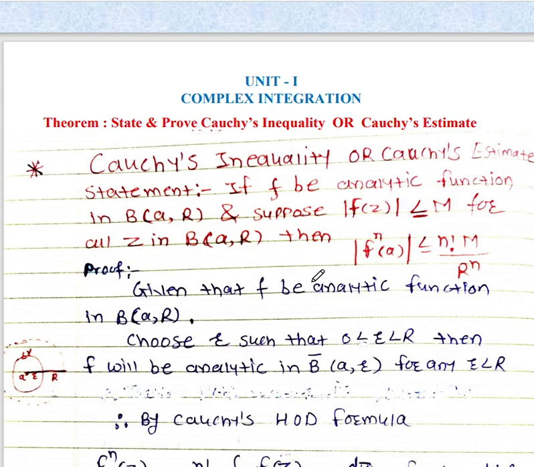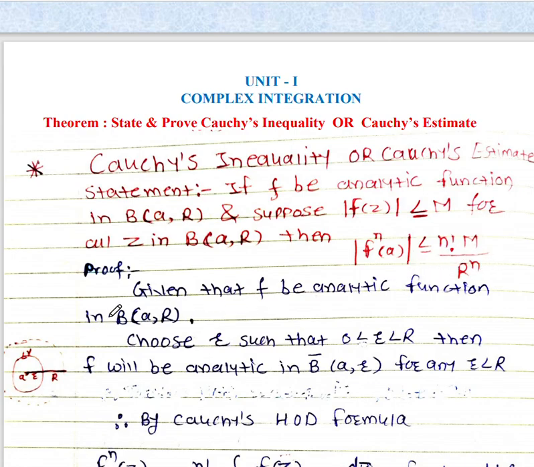Then we have to prove that modulus value of f n of a less than or equal to n factorial into M upon r raised to power n. So here capital R is a radius of the circle. Okay, so this is the statement of the Cauchy inequality. Okay, so here f of z is an analytic function in an open ball whose center A and radius capital R, and here the mod f of z less than or equal to capital M for all values of z in open ball. Then we have to prove this result.